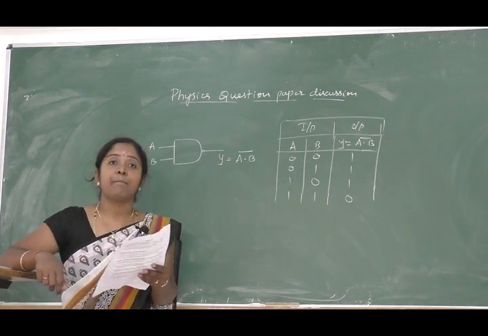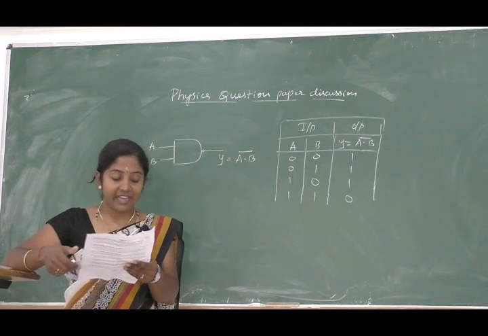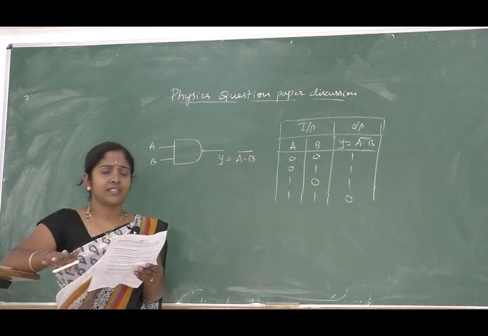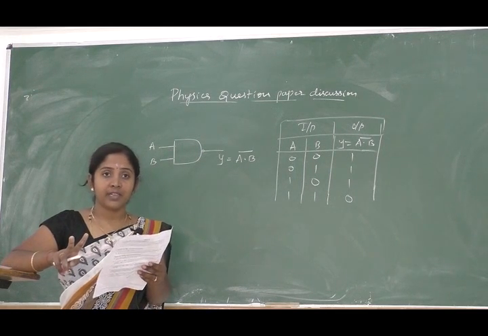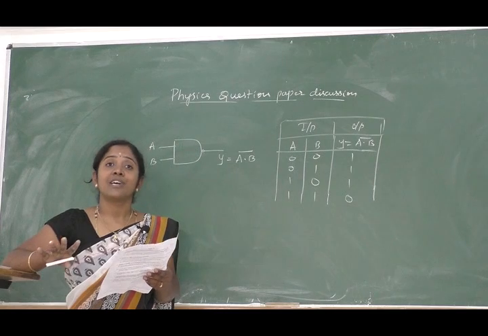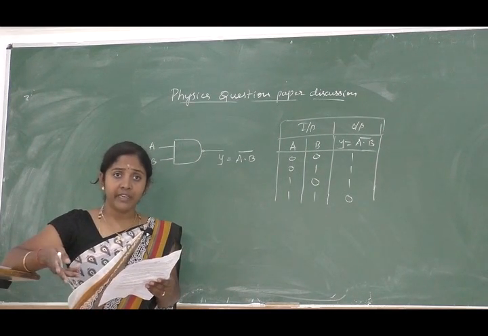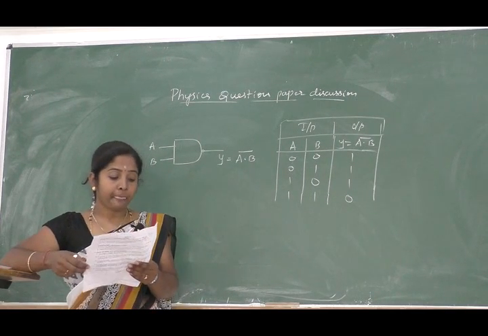Next, let us move on to the part B questions. So first one, that is 11th question, mention any two properties of charges. Charges have many properties, and mentioning any two is enough, that is like charges repel each other, unlike charges attract each other, charges are additive in nature, charges are quantized. Mentioning any one or two properties from these is enough.